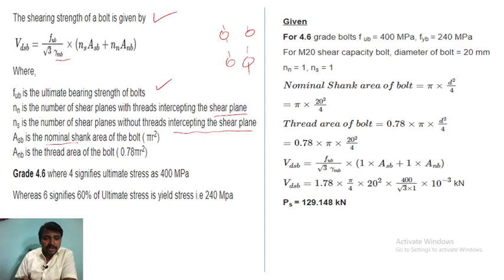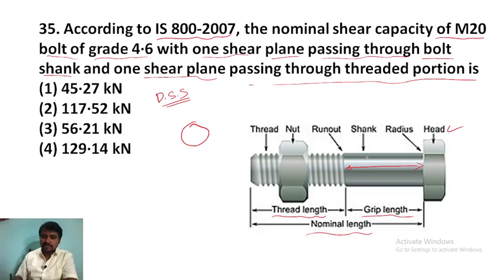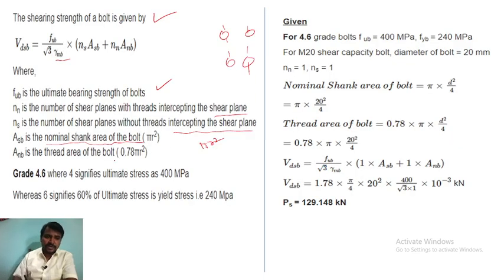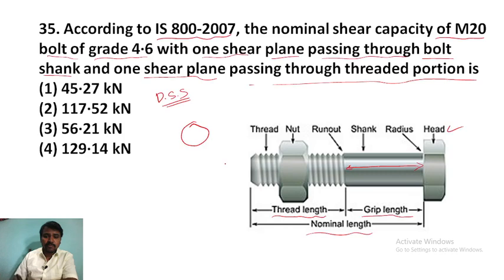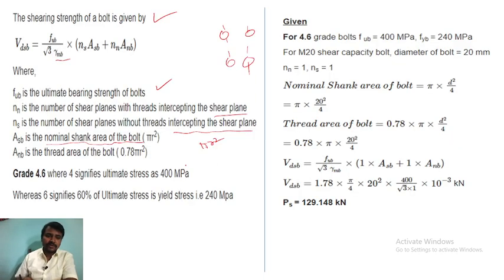Asb is the nominal shank area of the bolt, that is pi r square. You can see this is the nominal shank area. And Anb is the thread area of the bolt. Where is the thread? Yes, you can see, this is the thread length, and this is the grip length.